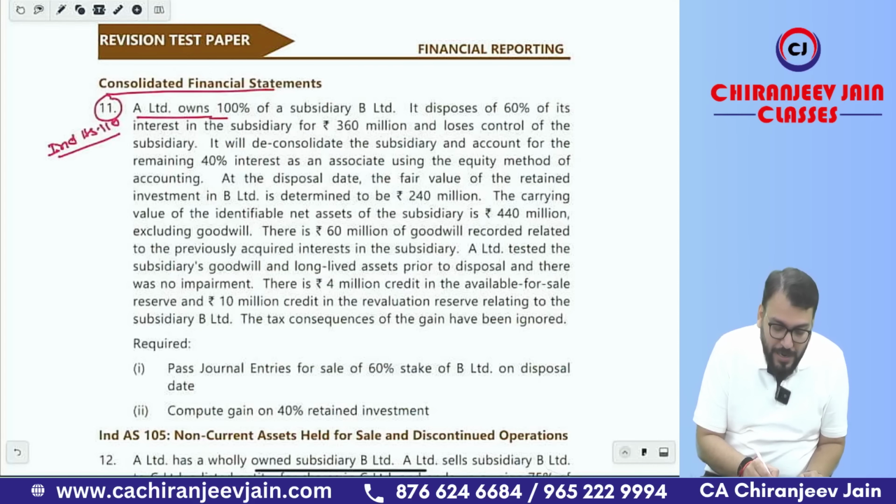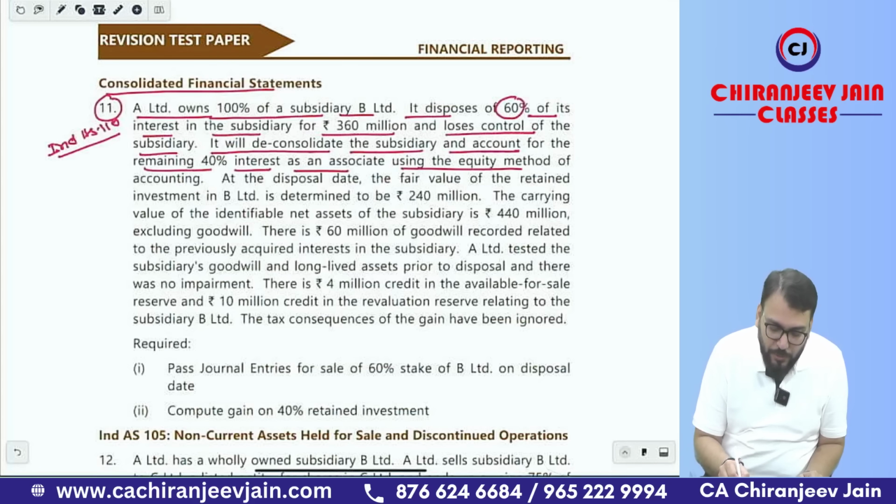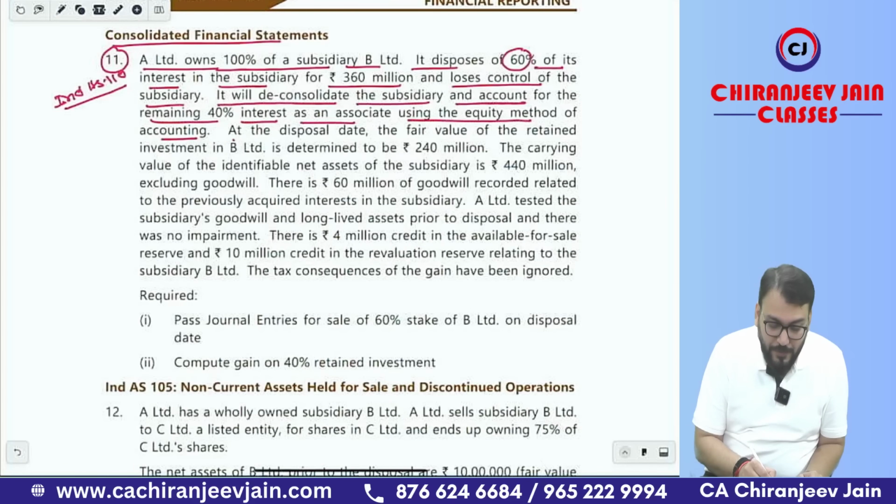A Limited owns 100% of subsidiary B Limited. It disposed 60% of its interest in the subsidiary for 360 million. This is the fair value of cash consideration received, and it loses control of the subsidiary. It will deconsolidate the subsidiary and account for the remaining 40% interest as an associate using the equity method of accounting. Of course, 40% means it will become an associate now. At the disposal date, the fair value of the retained investment in B Limited is determined to be 240 million. The fair value of the retained investment is given.